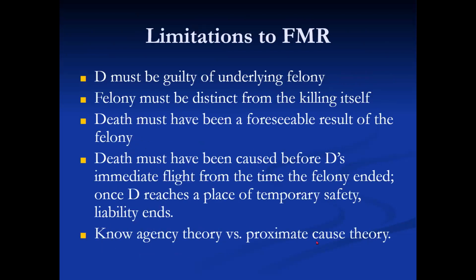Limitations to the felony murder rule. The defendant must be guilty of the underlying felony. The felony must be distinct from the killing itself. Death must have been a foreseeable result of the felony. Death must have been caused before the defendant's immediate flight from the time the felony ended. Once the defendant reaches a place of temporary safety, liability ends. Know the agent theory versus the proximate cause theory.